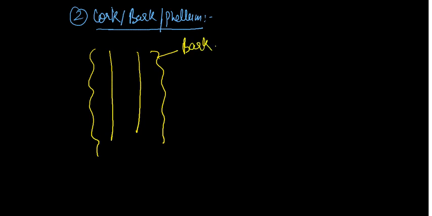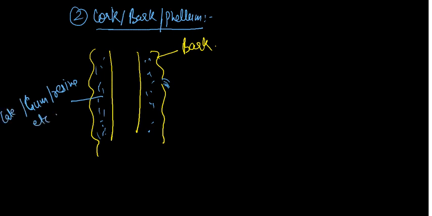Okay. While I am cutting this bark, suppose the bark is cut here, some liquid material will be released, and that liquid material is filled inside it. That liquid is called latex, gum, resin, etc. So the question arises, from where did it come?